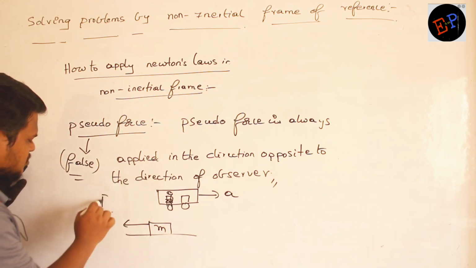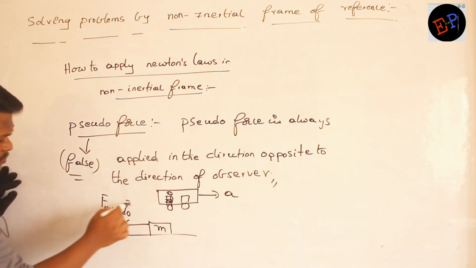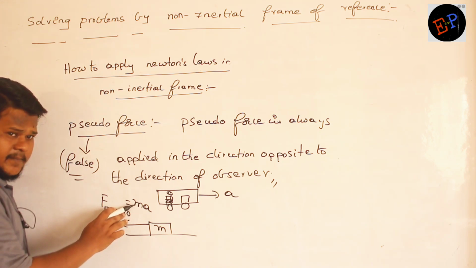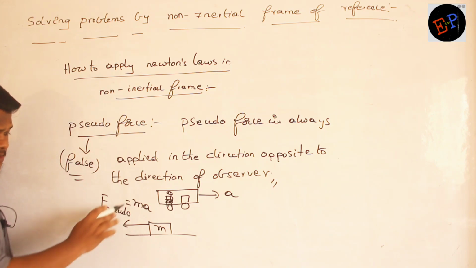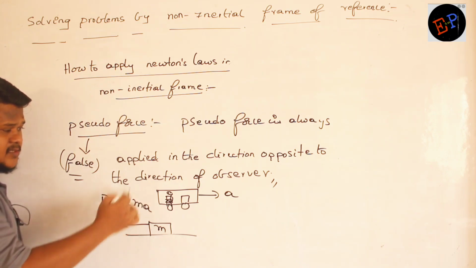F pseudo equal to mass into acceleration. This is the formula for pseudo force. Are you able to understand? What is M here? Mass of the body under observation, the mass of the body which is observed by the observer. What is A here? Acceleration of the observer.